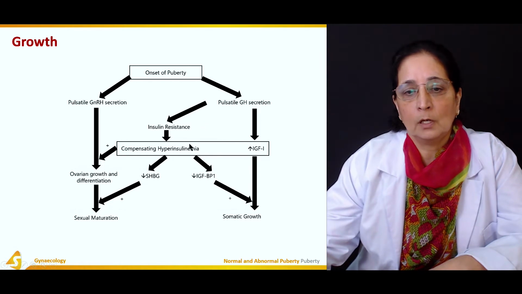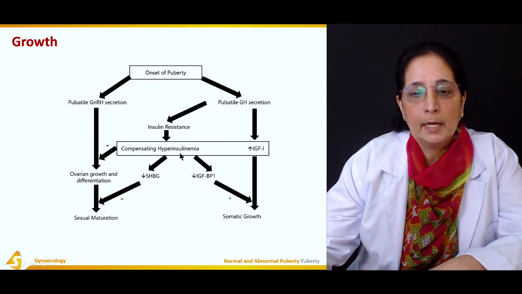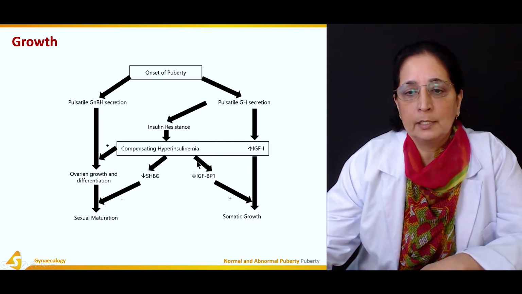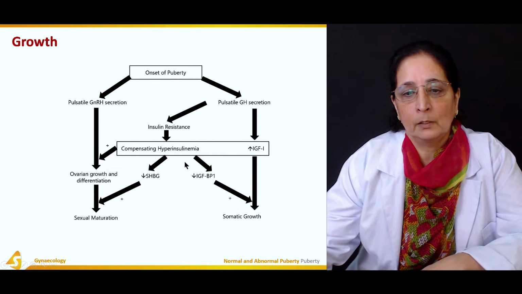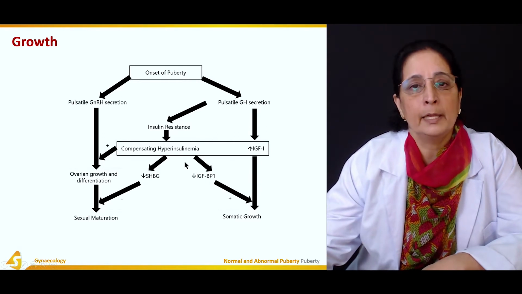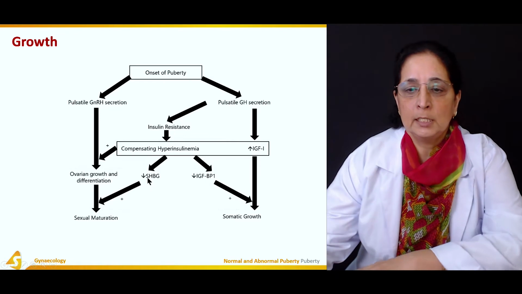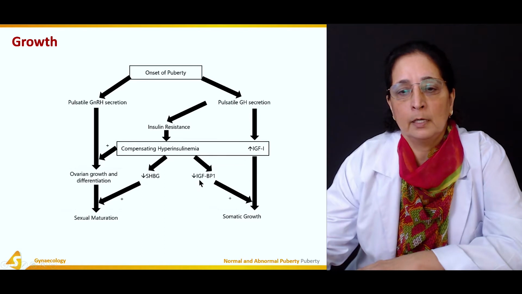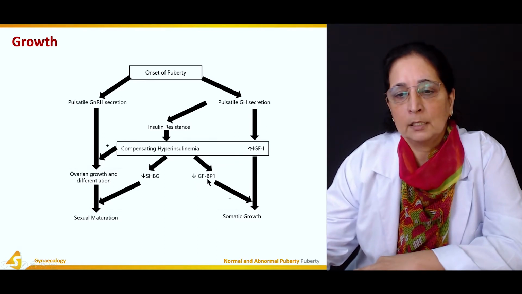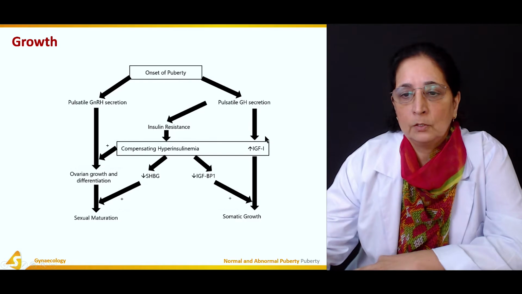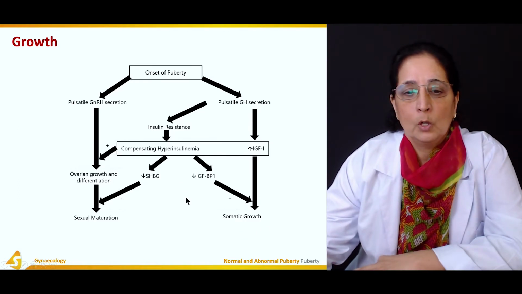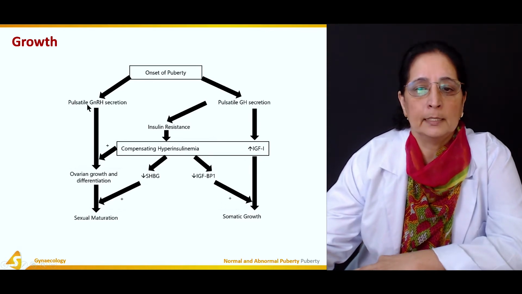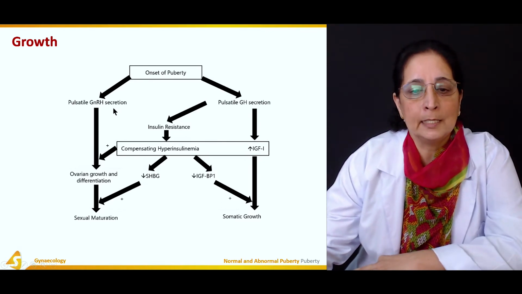Insulin resistance causes compensating hyperinsulinemia, or high insulin level, which causes a decrease in sex hormone binding proteins, and there is a decrease in IGF, or insulin growth factor, binding protein. So all these factors can lead to further growth or development as a result of gonadotropin releasing hormone.